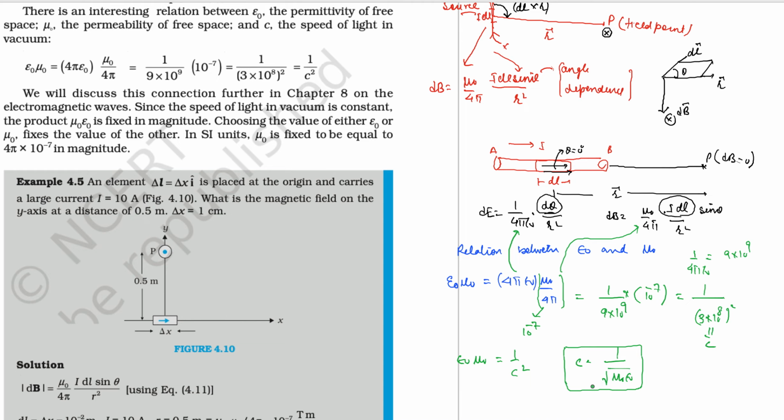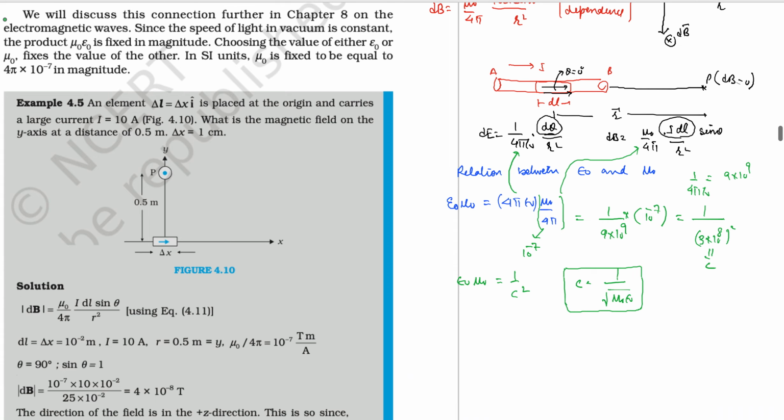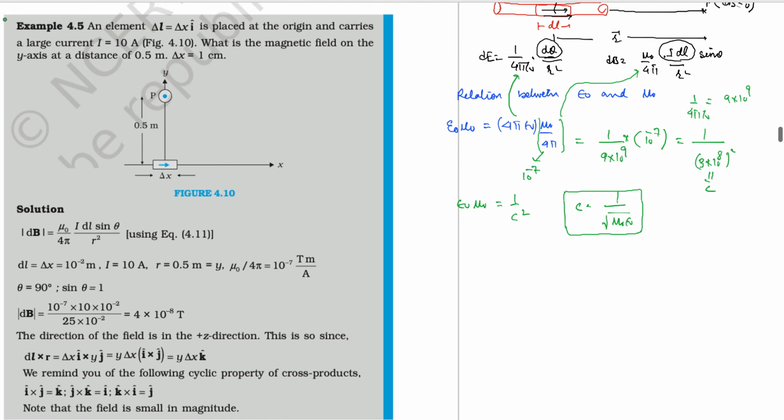It is very interesting. Okay, well, now we will move to another problem. There is a problem for us to discuss, example number 4.5. This example is quite interesting for you to enjoy the application of this formula. I hope that you will understand in a very nice way, and I will proceed to solve it with you.